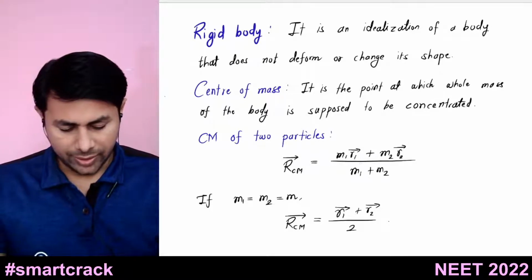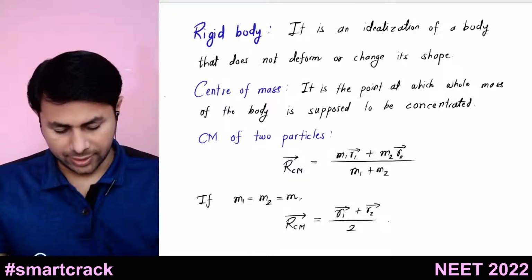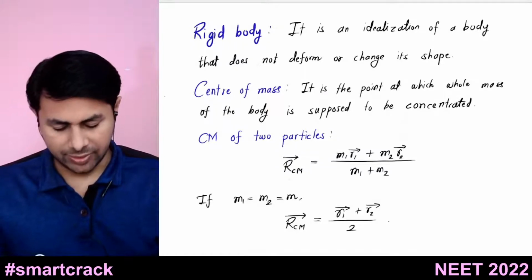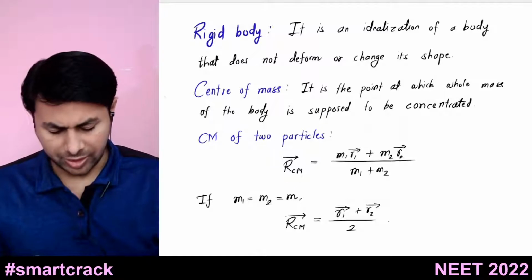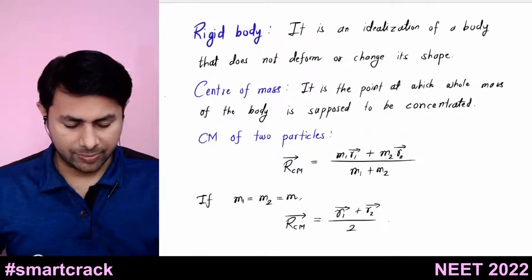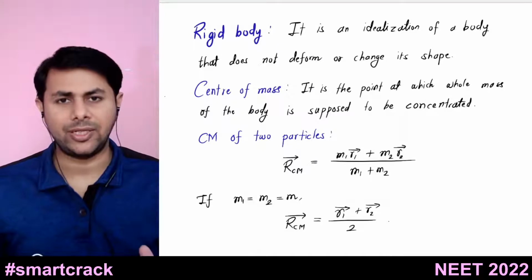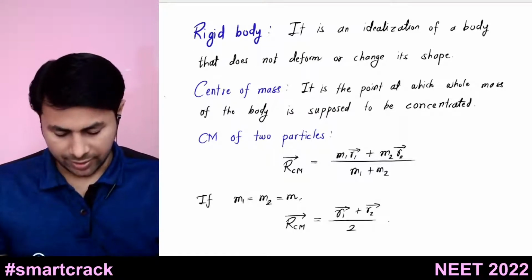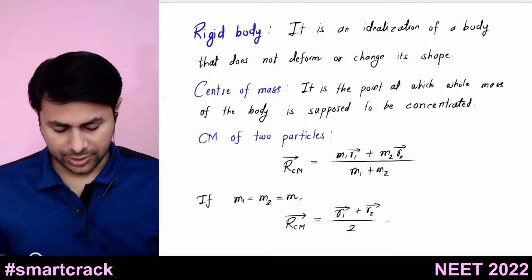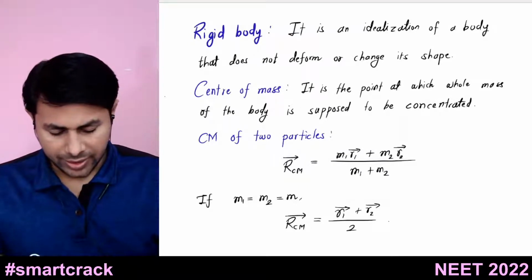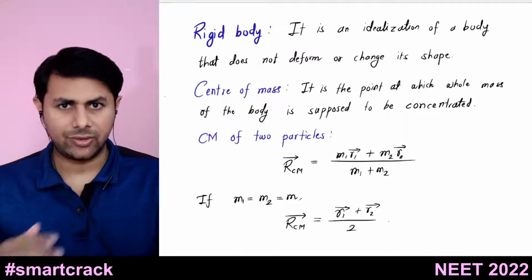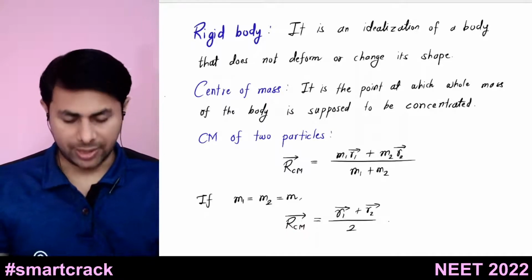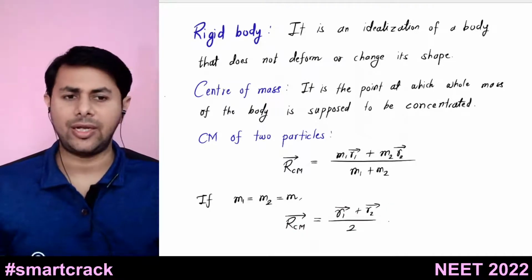So if we have a two particle body and they are at positions r1 bar and r2 bar, then their center of mass is given by this formula. This is the position vector of center of mass: m1 r1 bar plus m2 r2 bar divided by m1 plus m2. And if the masses of those two particles are equal, if m1 is equal to m2, equal to m, then you can take m common from numerator and denominator, cancel it out, and the position vector of center of mass is r1 bar plus r2 bar divided by 2.